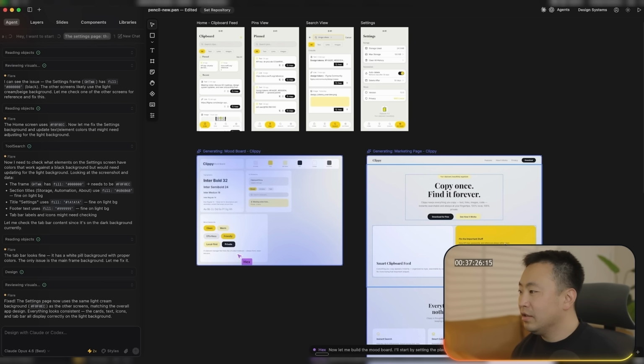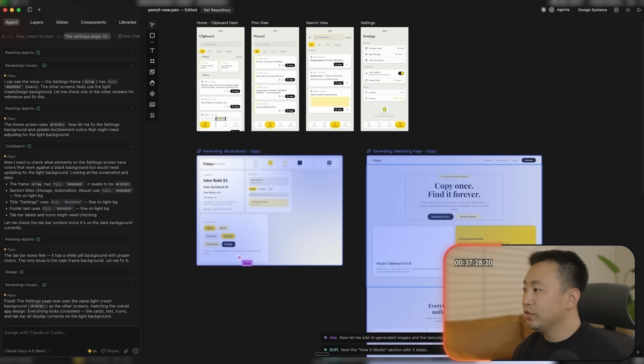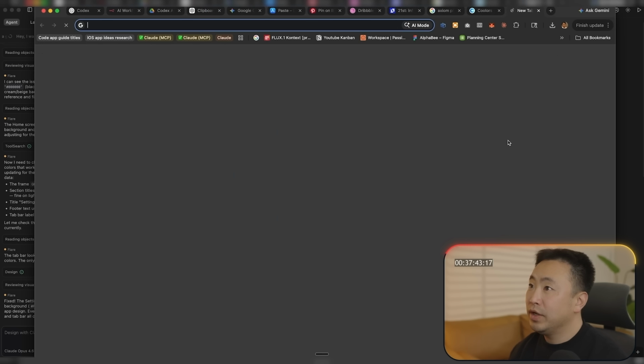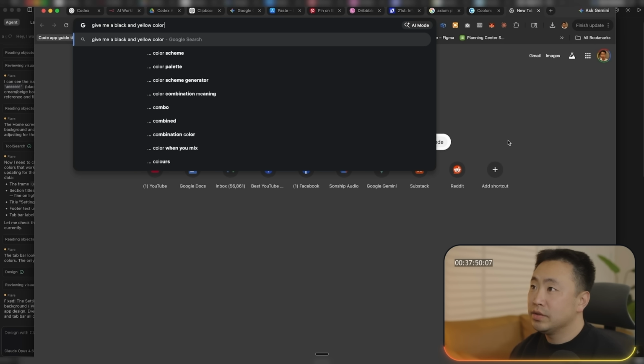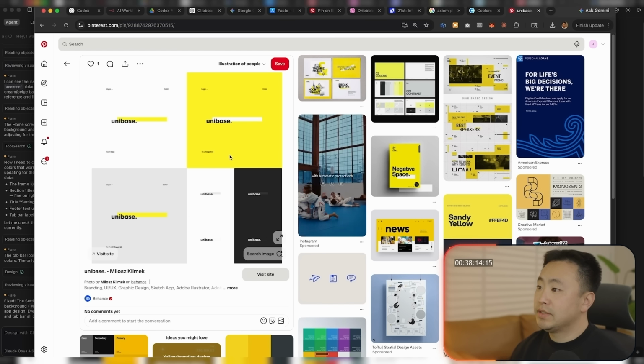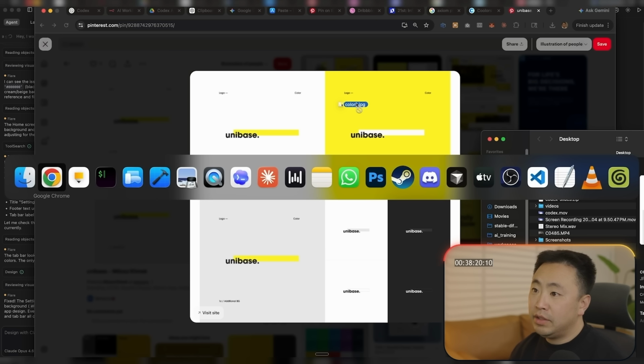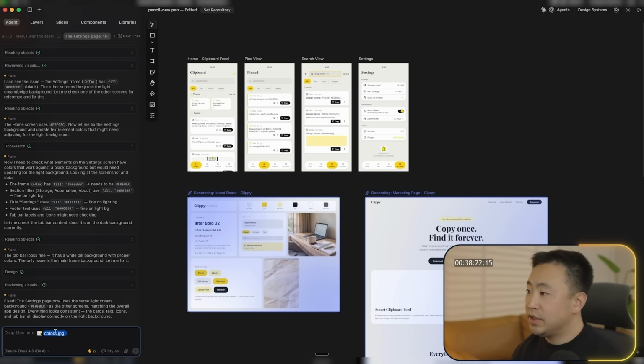Do you think the color scheme is a little too aggressive? I don't really know how I feel about this. Give me a black and yellow color scheme. Yeah, I like this. Okay, my agents are going to be mad at me because I'm constantly changing it, but